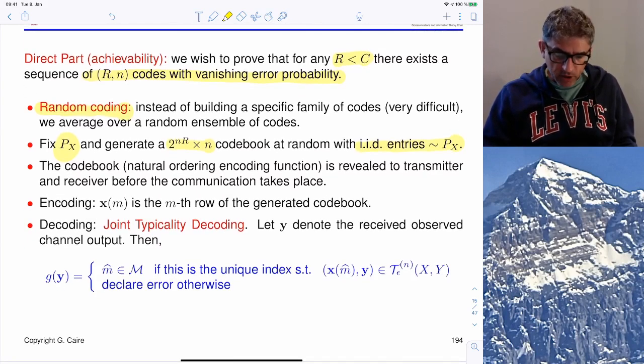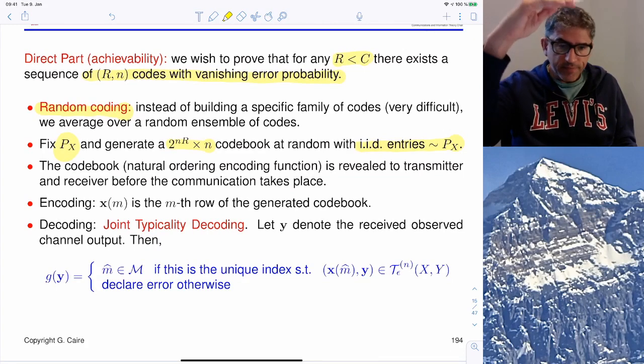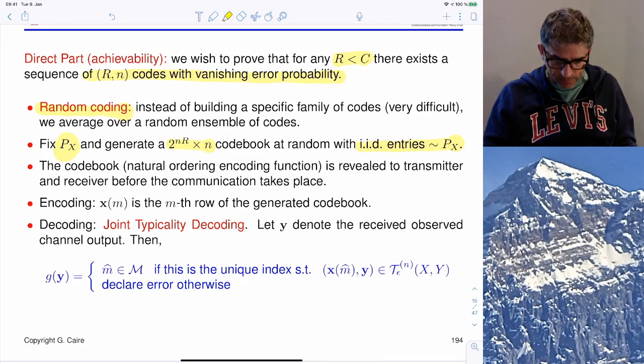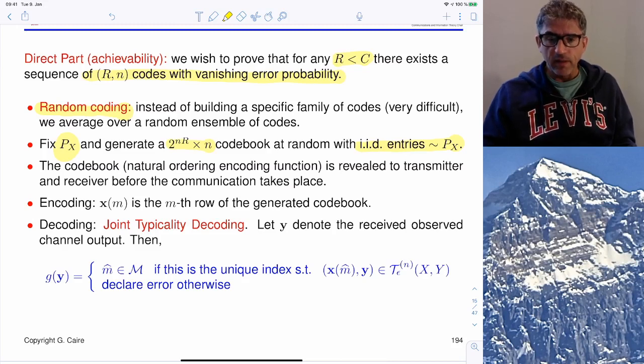So the encoding function is just indexing row by row with the messages. And the decoding here is something that we can pick. The decoding function can be defined as we want, and so here we choose a particular decoding function that allows the proof.